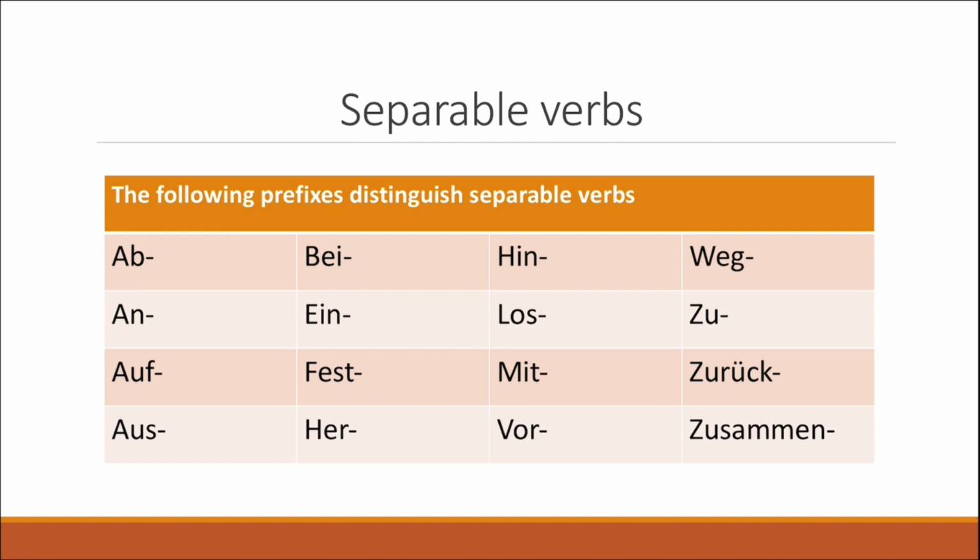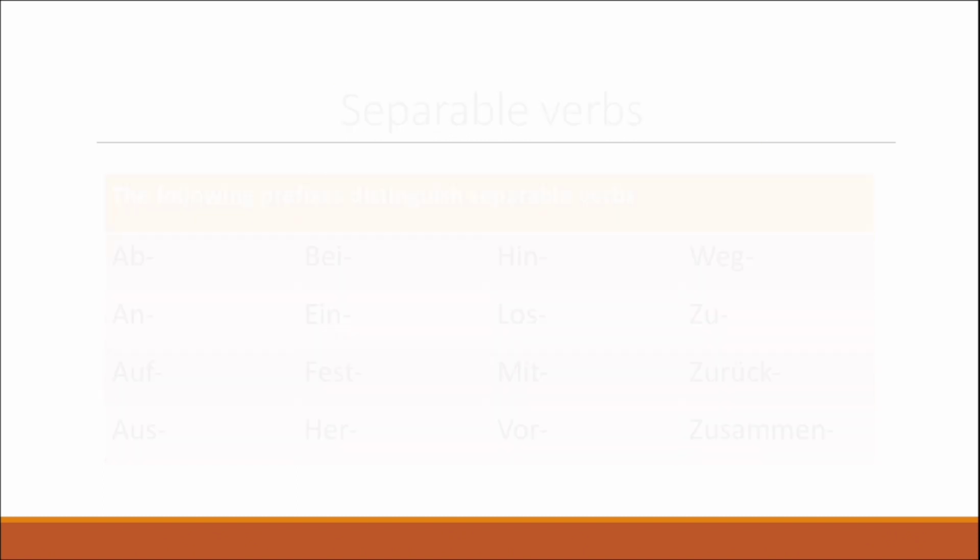Now, a common question would be that it might be difficult to distinguish separable verbs. So how do we do that? Well, as we already said, separable verbs are always characterized by specific prefixes. And in this table, you can see the most important ones, so that if you see a verb beginning with these prefixes, then you're going to know that we're talking about a separable verb. So I would recommend you to learn these along with an example. I will read them out loud: ab, bei, hin, weg, an, ein, los, zu, auf, fest, mit, zurück, aus, her, vor, zusammen.